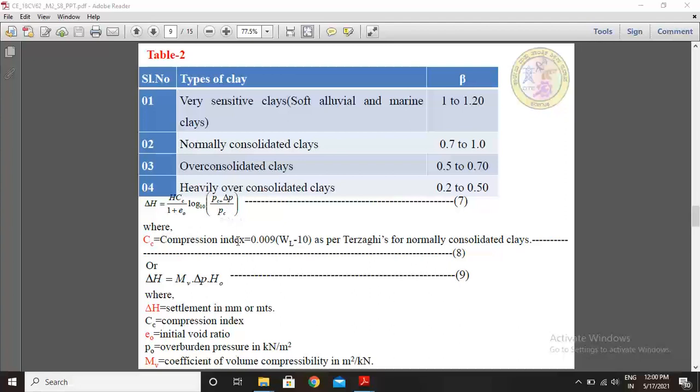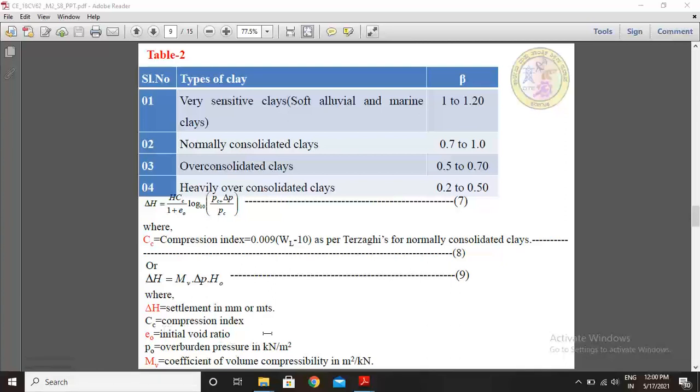CC is compression index, and it is calculated based on Terzaghi: 0.009 times (liquid limit minus 10) for normally consolidated clays, where WL is liquid limit in percentage. Or delta H may be calculated by this relation: MV into delta P into H naught, where delta H is nothing but a settlement in mm or meters.